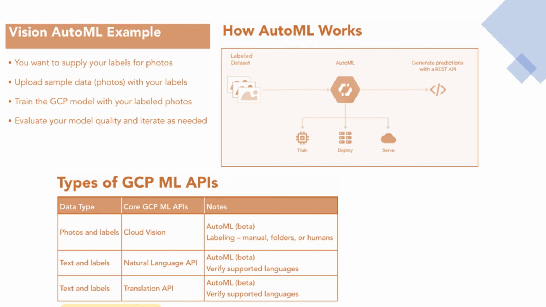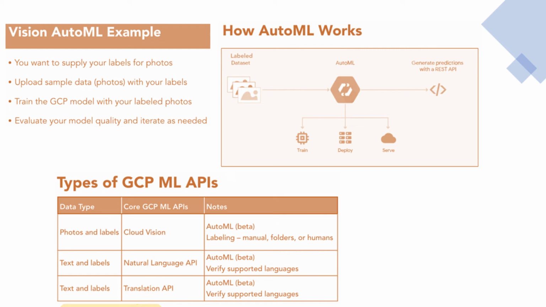Now, in order to use this, you have to upload your sample data, photos with your labels. Then we are going to train the GCP model that Google is going to select with our labeled photos, and then we are going to evaluate our model quality and iterate as needed. Now the way you can iterate is by providing more information about your data that is very specific to the type of AutoML that you are using.